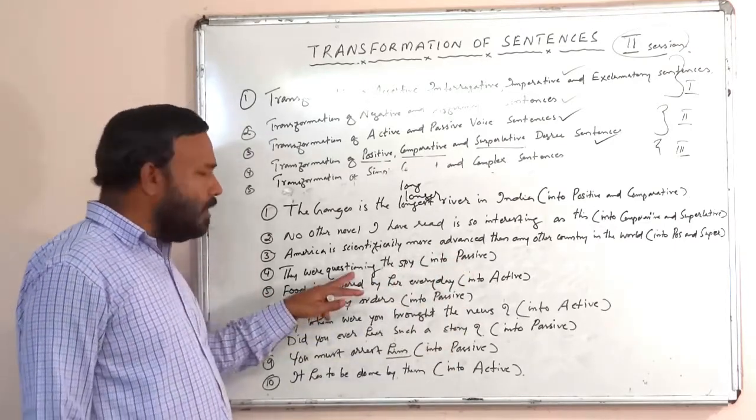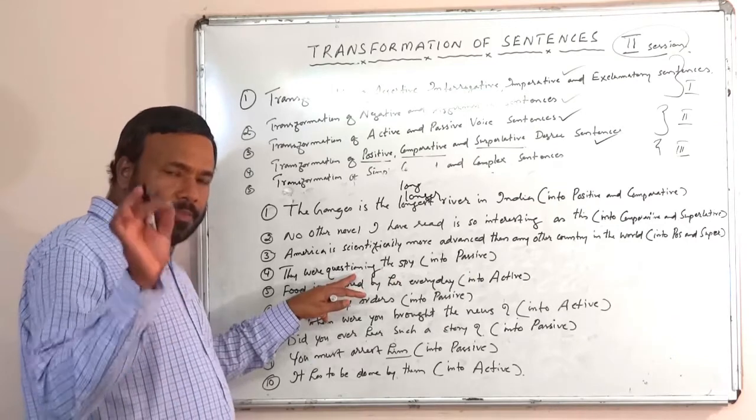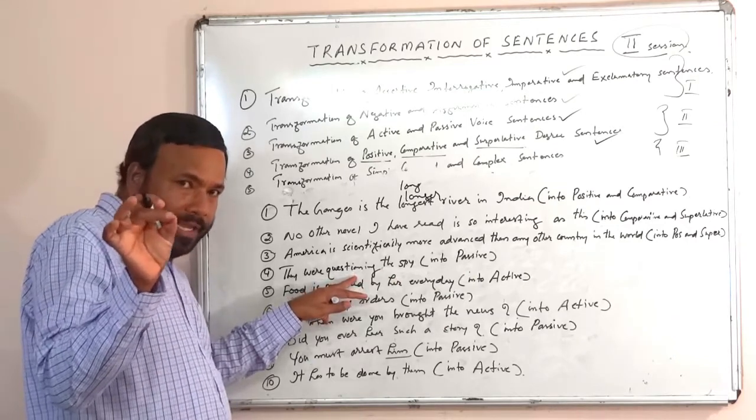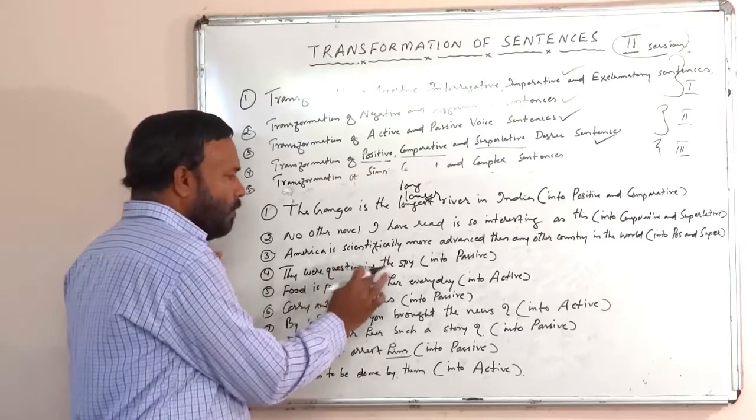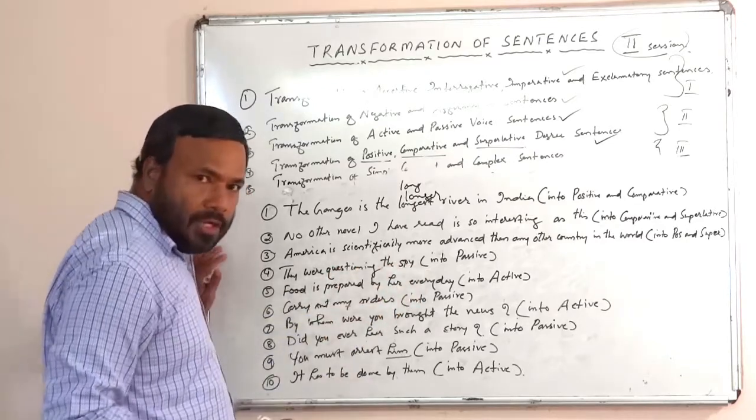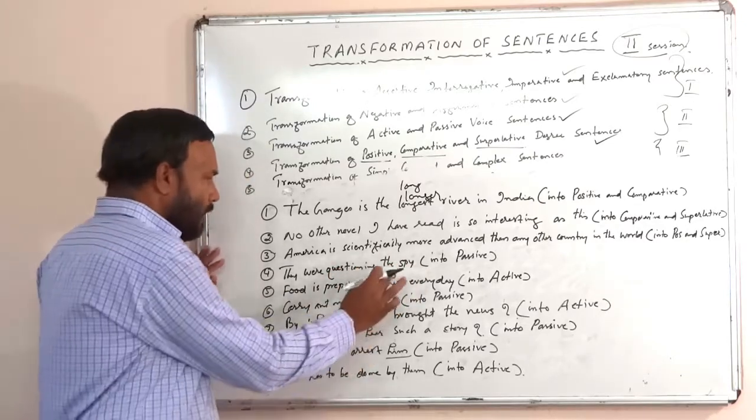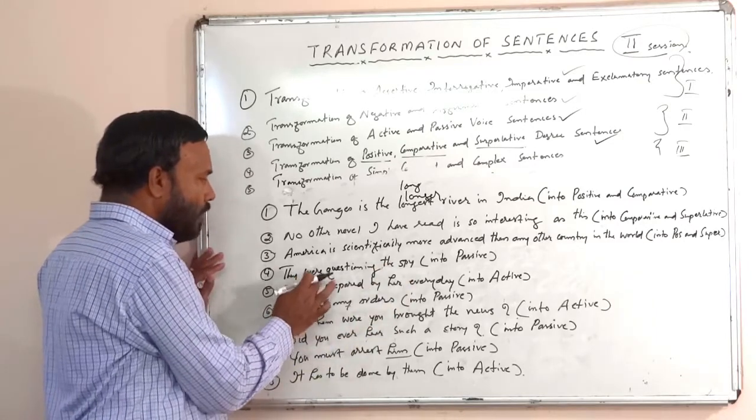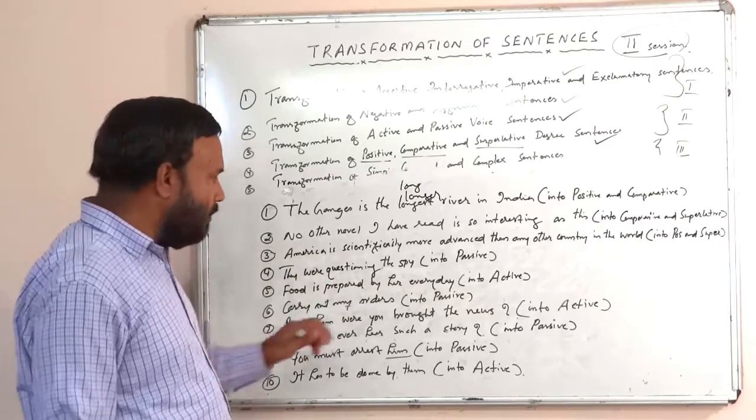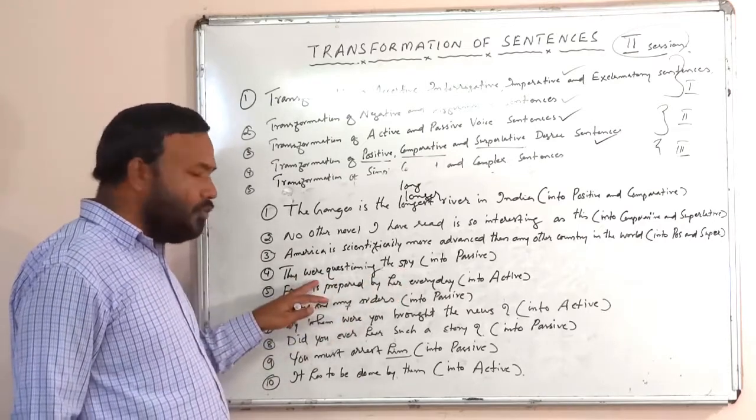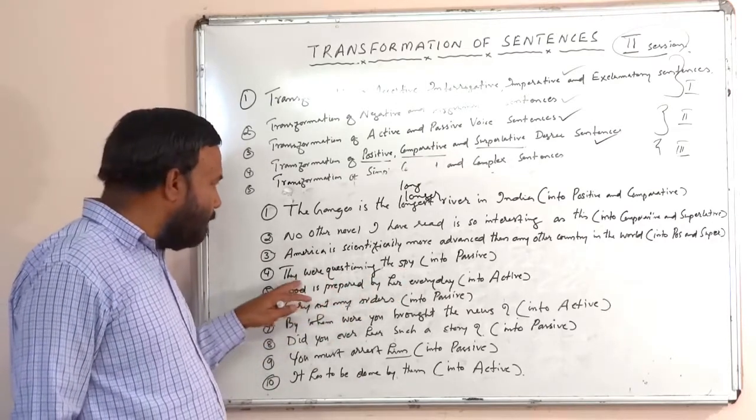What is the past continuous passive voice structure? Subject plus was or were plus being plus past participle, isn't it? So very simple. They were questioning whom? The spy. So we have to start the passive with the object, isn't it? So the spy was being questioned by them. What will be the passive? The spy was being questioned by them.